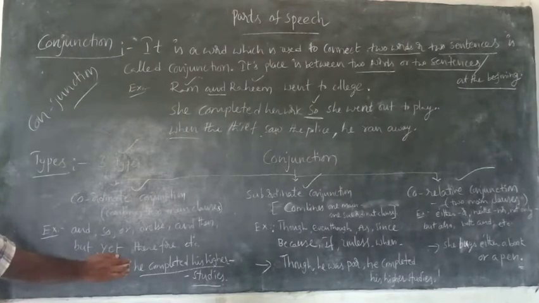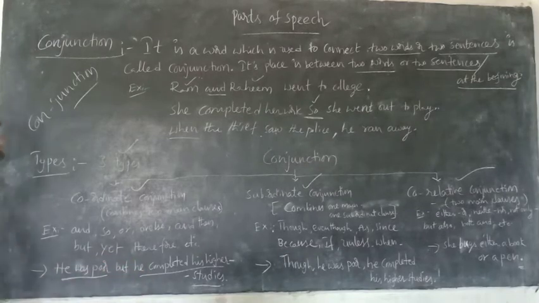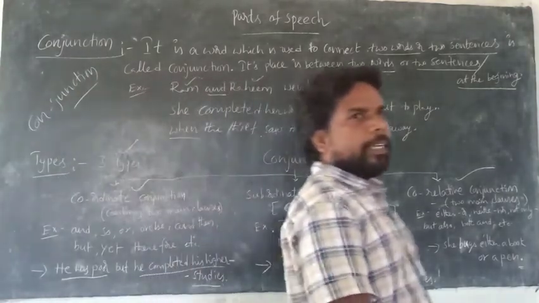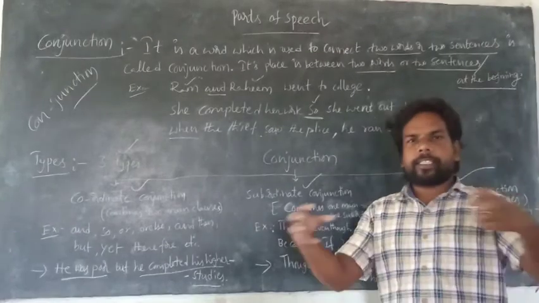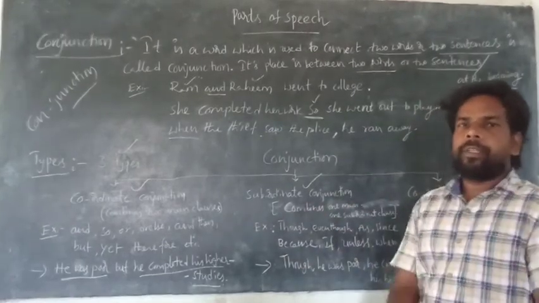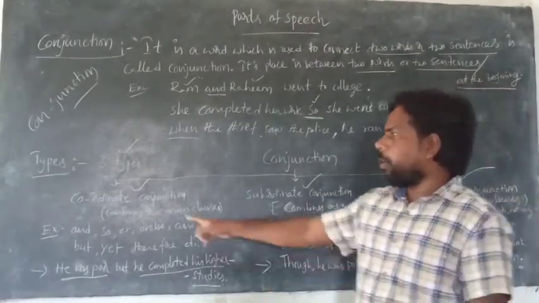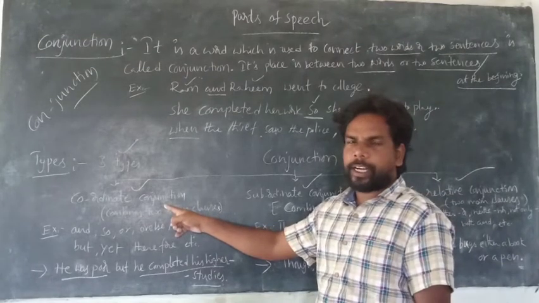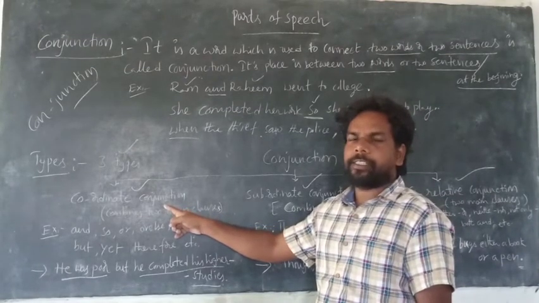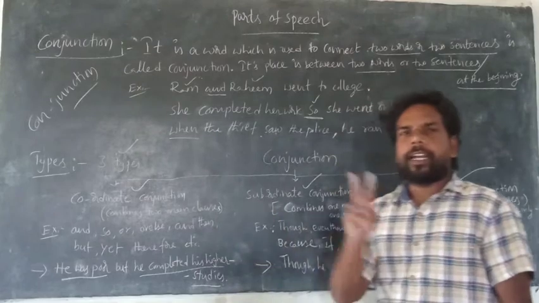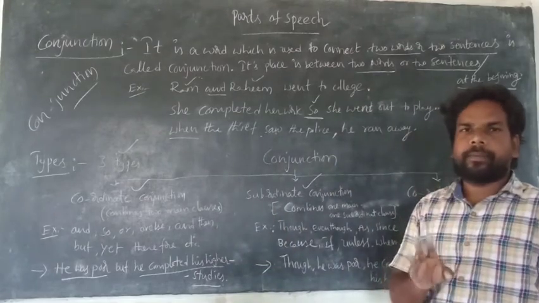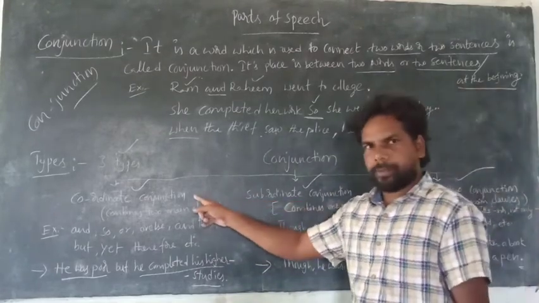It never depends on any other clause, so it is called a main clause. A conjunction which connects two main clauses is called a coordinate conjunction. Is it clear?